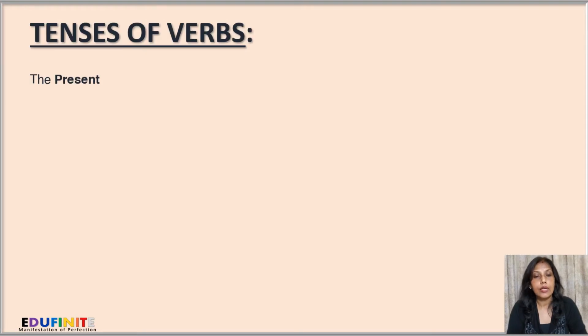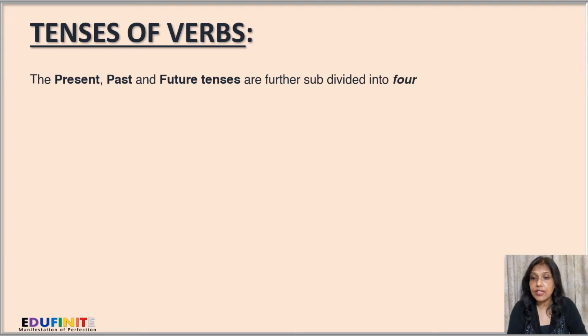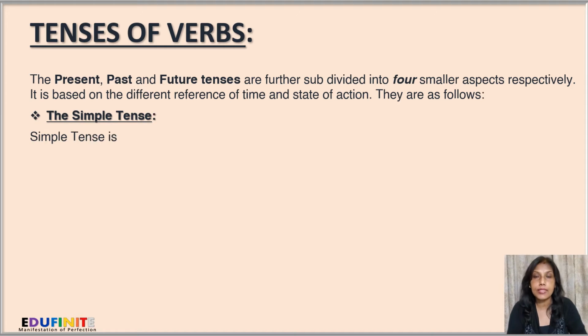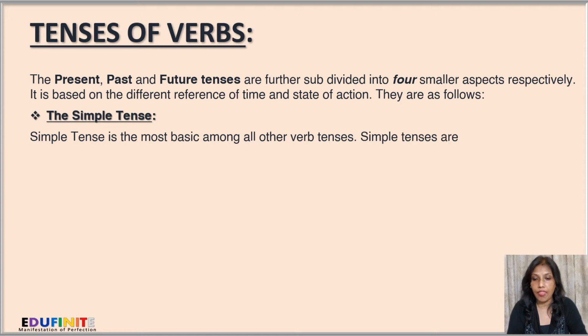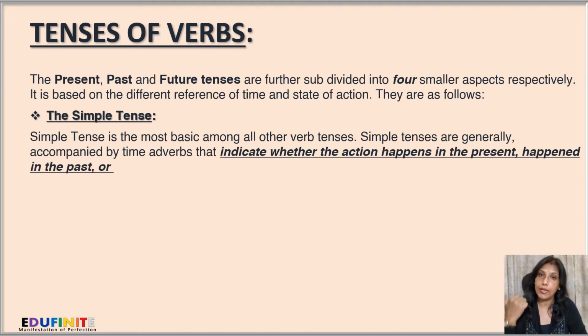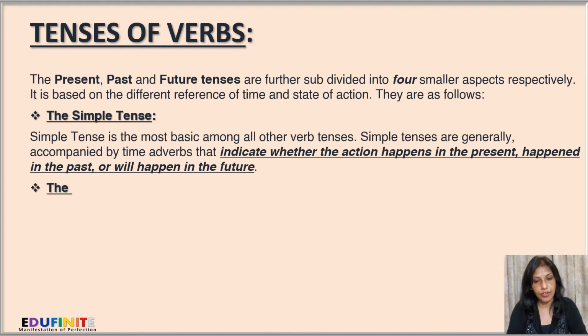Next, the present, past, and future tenses are further subdivided into four smaller aspects respectively. It is based on the different reference of time and state of action. They are as follows. The simple tense. Simple tense is the most basic among all other verb tenses. Simple tenses are generally accompanied by time adverbs that indicate whether the action happens in the present, happened in the past, or will happen in the future.